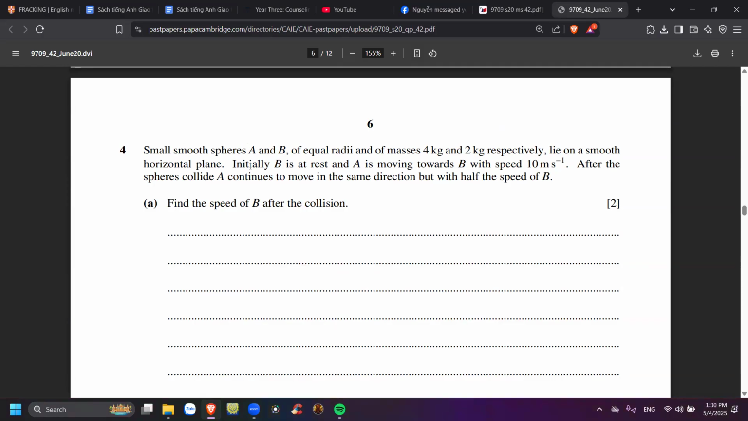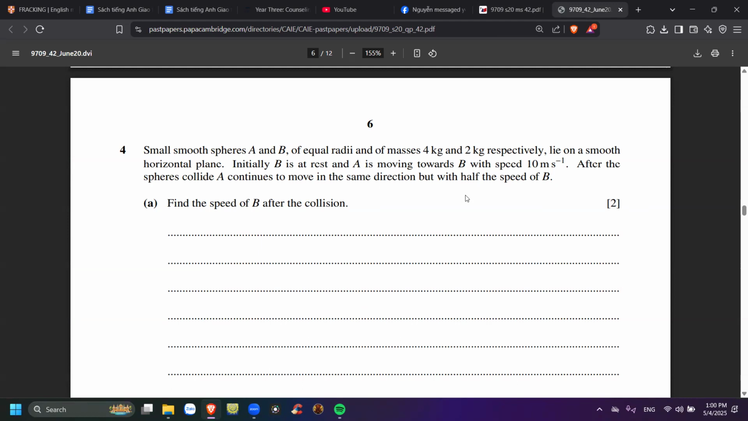They lie on a smooth horizontal plane. Initially, B is at rest and A is moving toward B with its speed. After the spheres collide, A continues to move in the same direction but with half the speed of B. Nói chung là lúc đầu B thì nó đứng yên, A đang di chuyển về hướng B với cái VA là 10 mét trên giây.